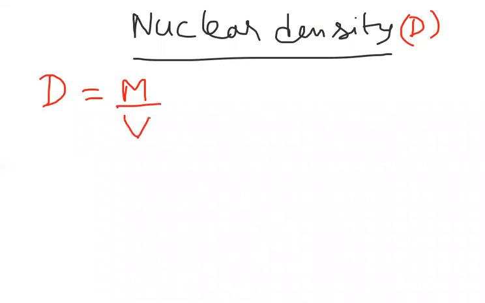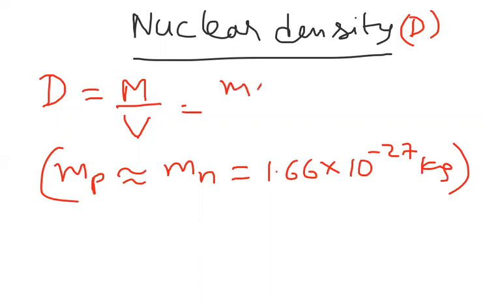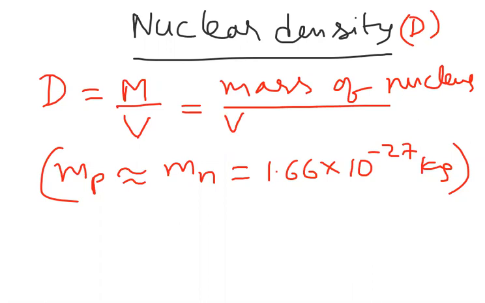Here I told that almost all the nucleons, protons and neutrons, are almost having the same mass. Let us take proton mass and neutron mass as nearly equal, that is nearly equal to 1.66 into 10 to the power of minus 27 kg. I assume protons and neutrons in a nucleus are almost the same. So capital M is the mass of nucleus, and V is the volume of nucleus.